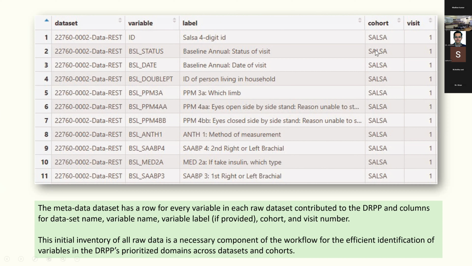They also tell you a row saying from which cohort all these variables came from, and also which visit. This is absolutely necessary because if you want to identify all the variables and decide which variables you want to give priority to, you must combine all the variables from all the studies into a metadata set.